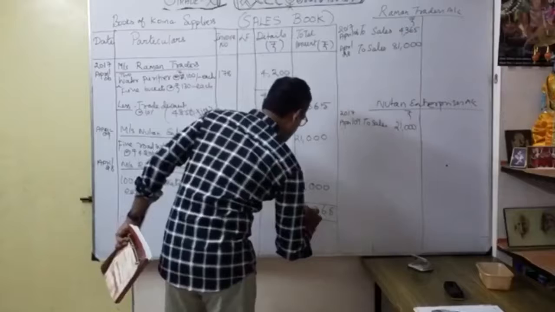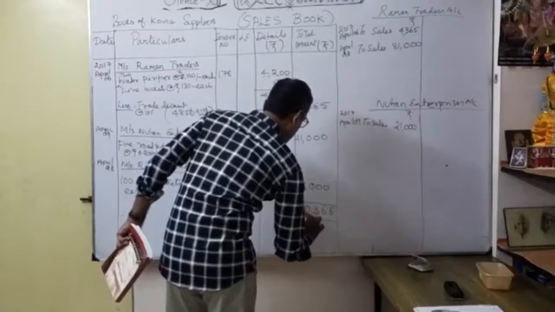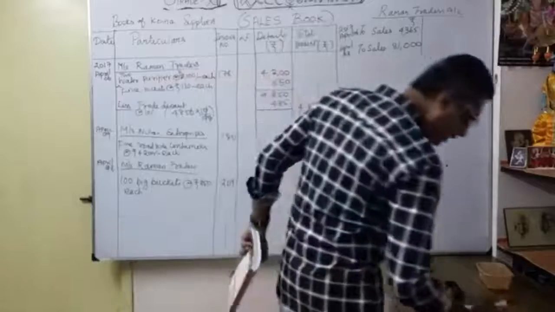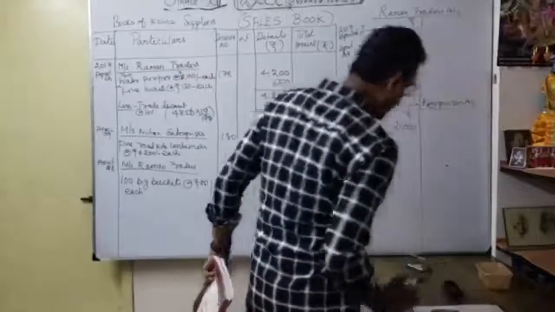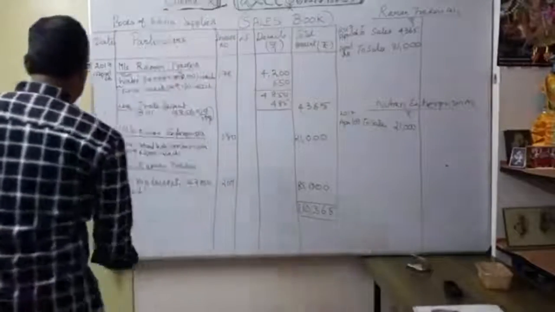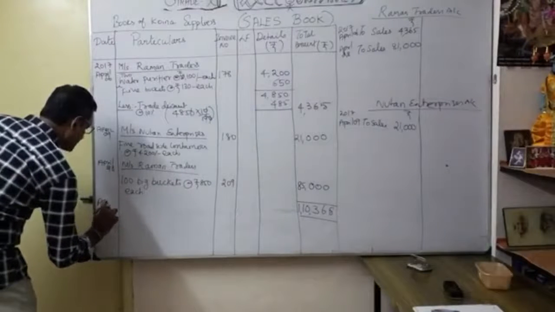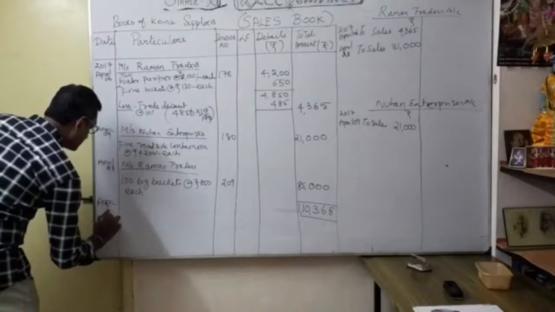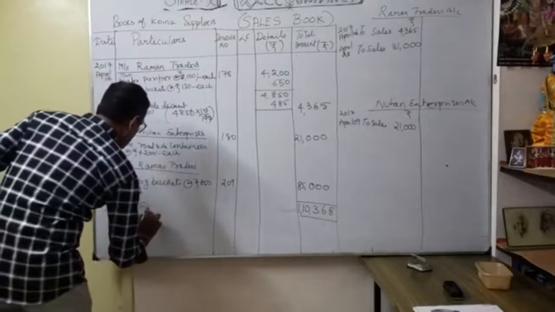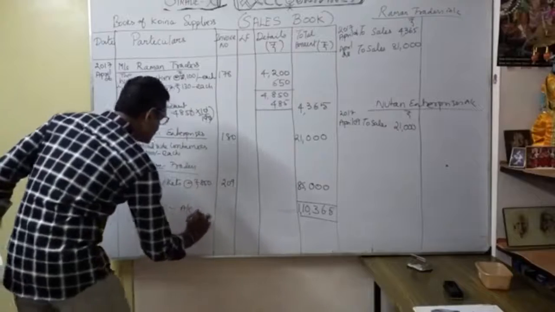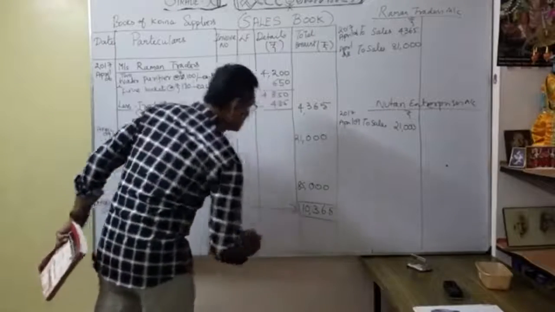So 1,10,365. Okay. So what will we say this is called? Sales account. What is the date? April 30. You can write April 30 sales account. You can transfer to where? Sales account. This one. Understood?